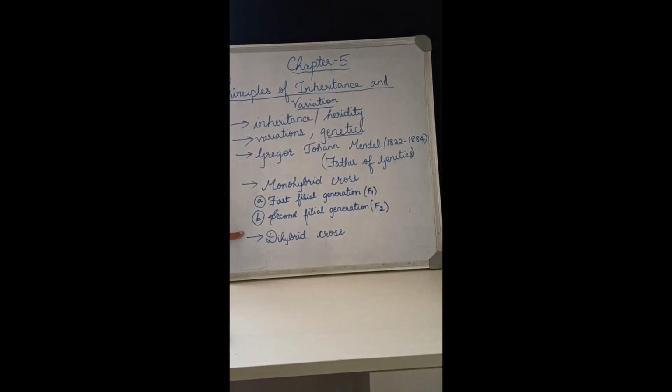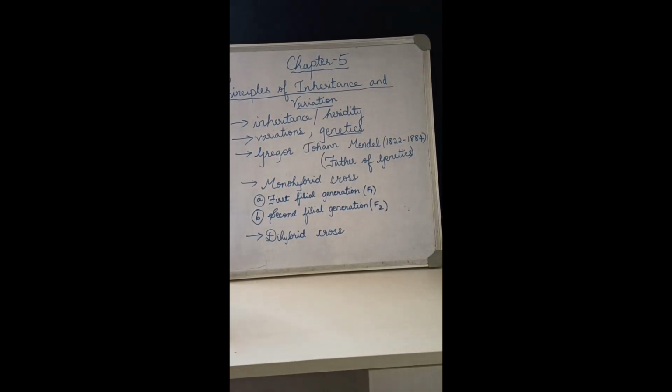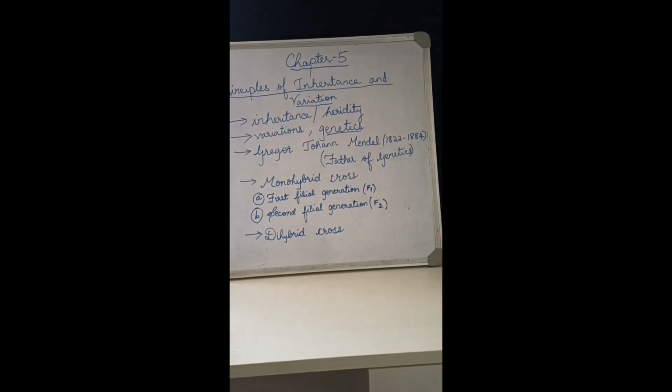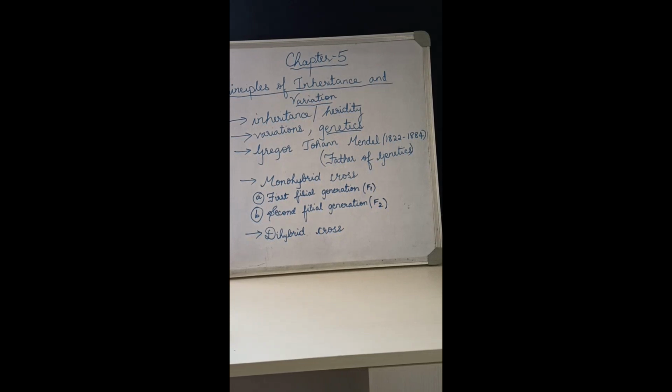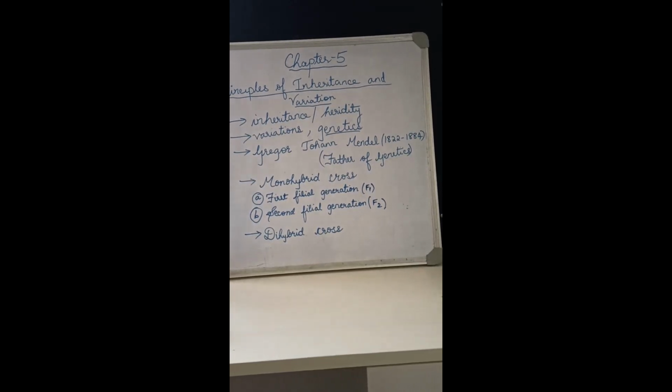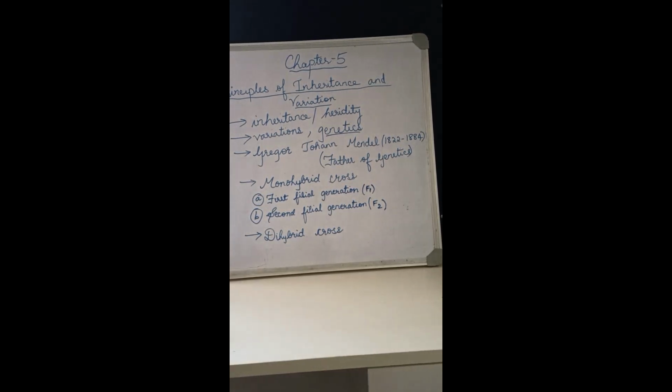Dihybrid cross means he has taken 2 pairs of contrasting characters or traits. For example, he will take a round yellow seed and a wrinkled green seed. Here you can see 2 characters he has taken. That is the reason it is known as a dihybrid cross.